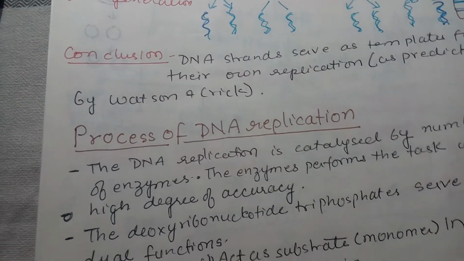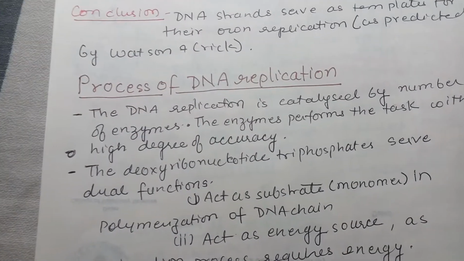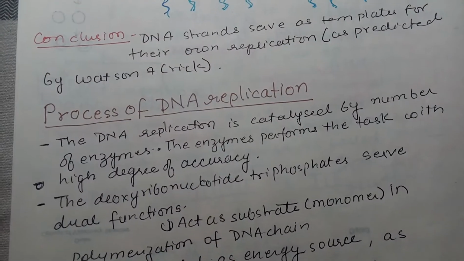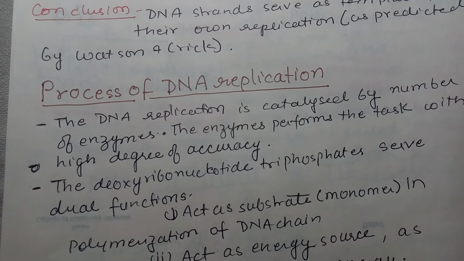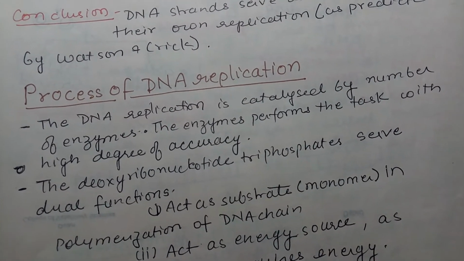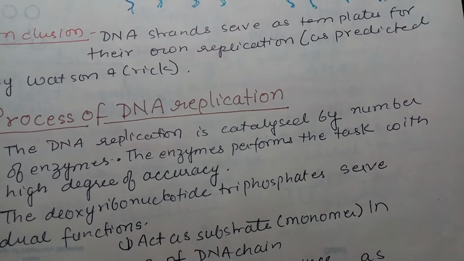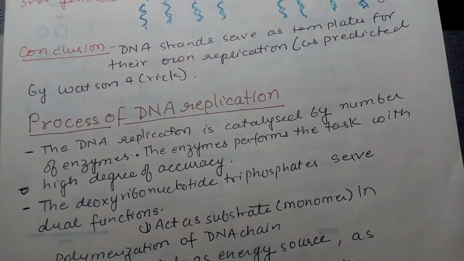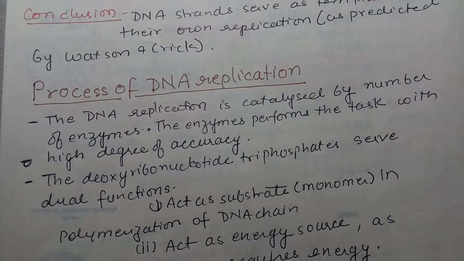Now let's look at the process of replication. Replication is catalyzed by a number of enzymes. It is a biochemical process. The enzymes perform the task with a high degree of accuracy. If there is any wrong base pairing or anything which goes wrong, there is a provision for correction. So they perform this with a high degree of accuracy.